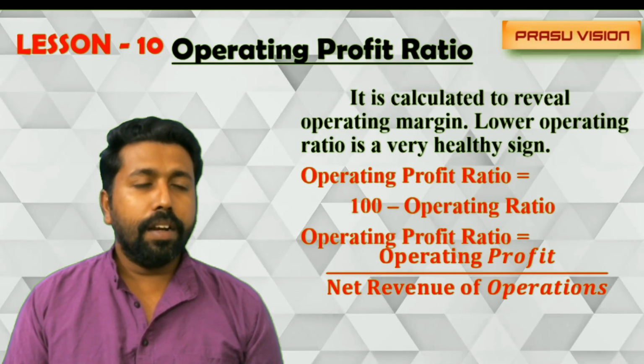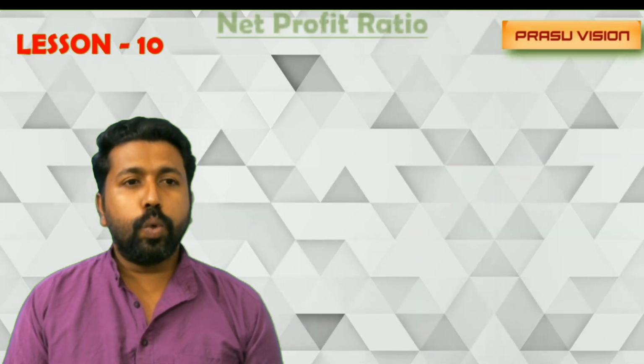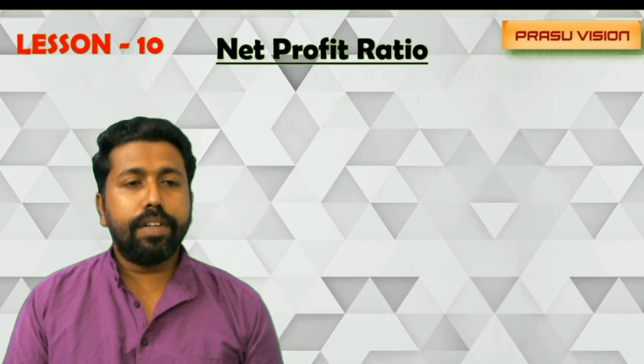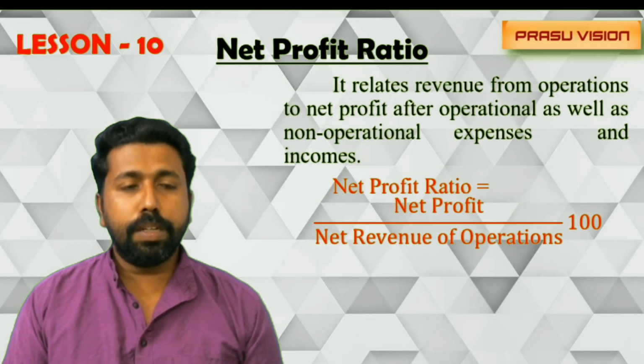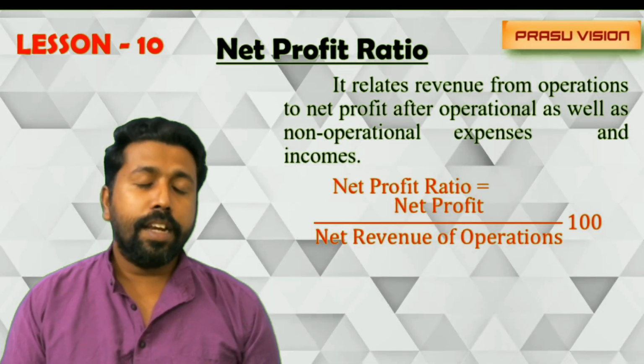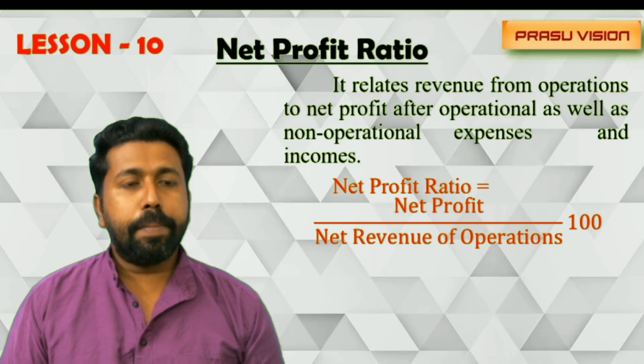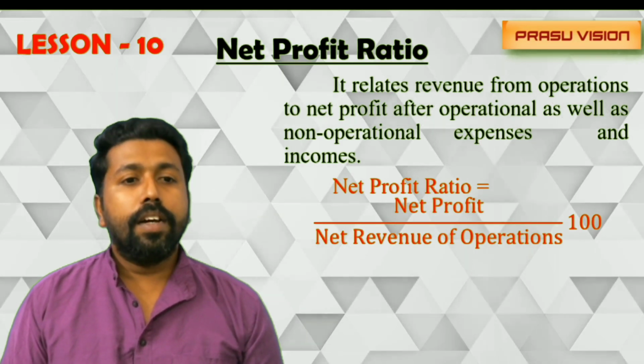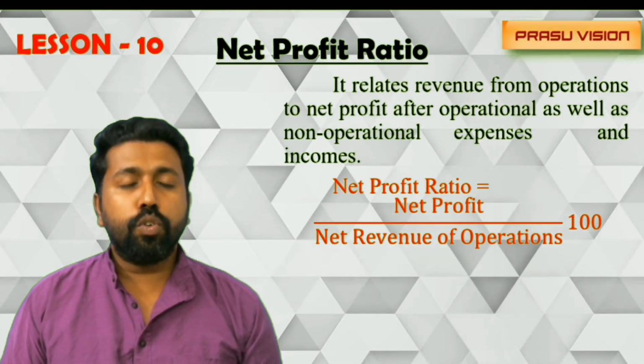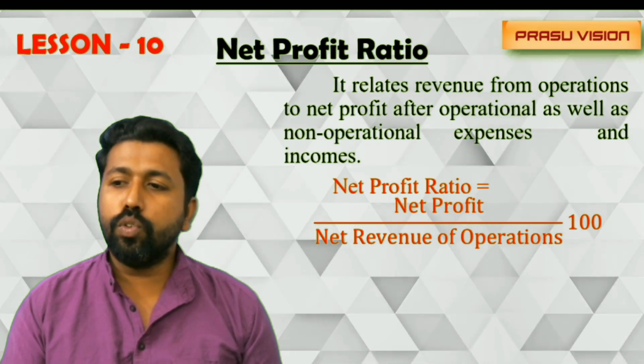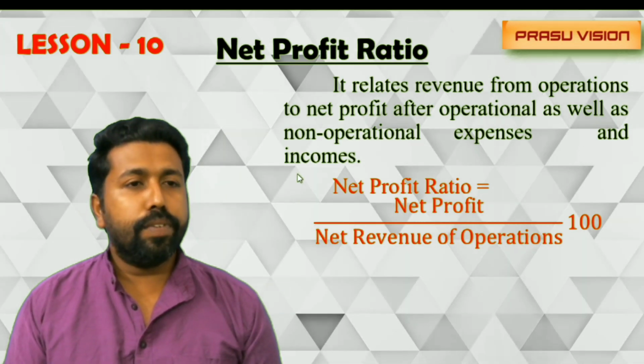So it's very simple. Remember all these things, and moving to the next one, net profit ratio shows the relationship between net profit and net revenue from operation. So remember the equation: net profit divided by net revenue from operation into 100 is the equation you can use for the calculation of net profit ratio.